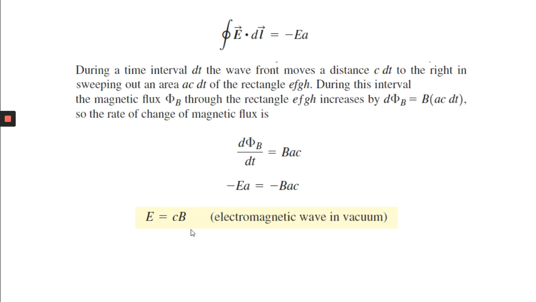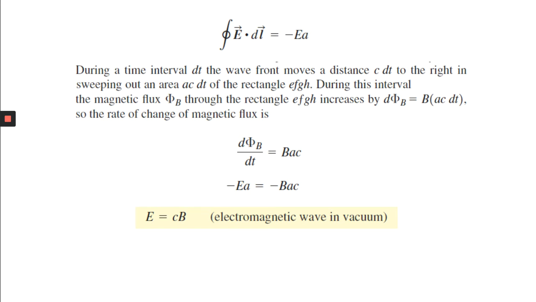This is proved. When you consider an electromagnetic wave, the ratio of the magnitude of the electric field to the magnitude of the magnetic field is equal to the speed of light. So E by B equals c. That means your electromagnetic wave satisfies Faraday's law. So what you are getting is E equals c B from Faraday's law.